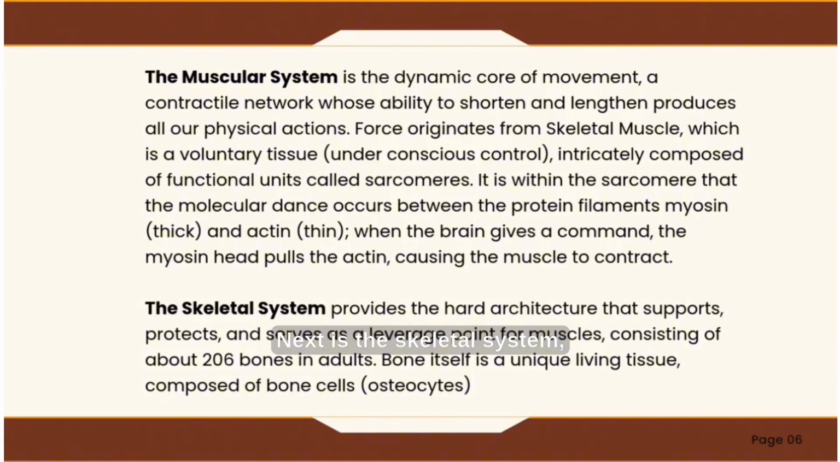Next is the skeletal system, which provides the hard architecture that supports, protects, and serves as leverage points for muscles, consisting of about 206 bones and joints. Bone itself is a unique living tissue composed of bone cells or osteocytes.